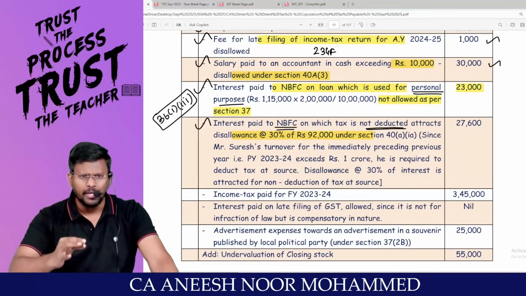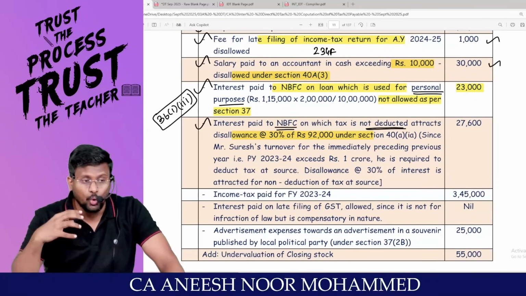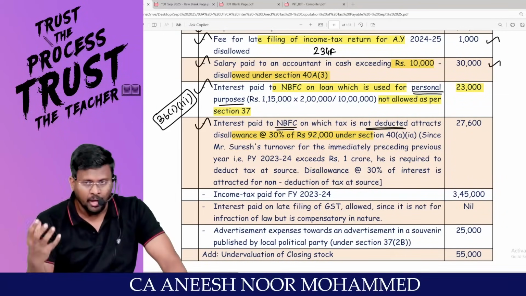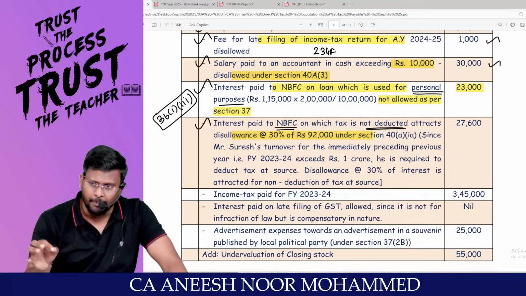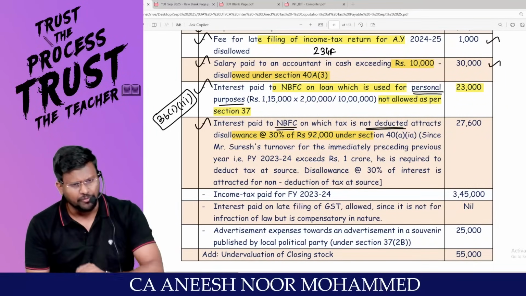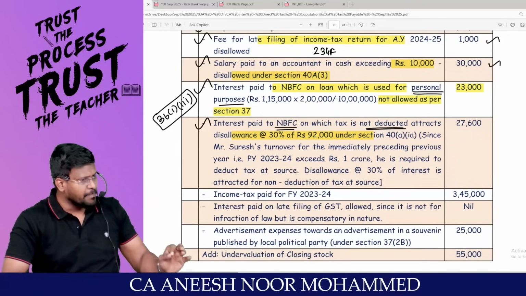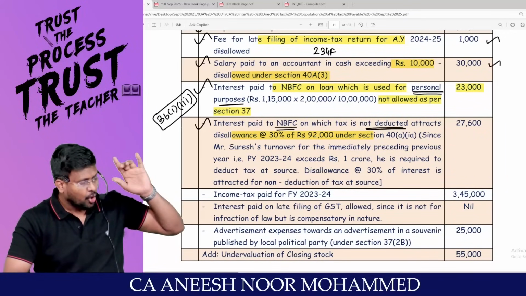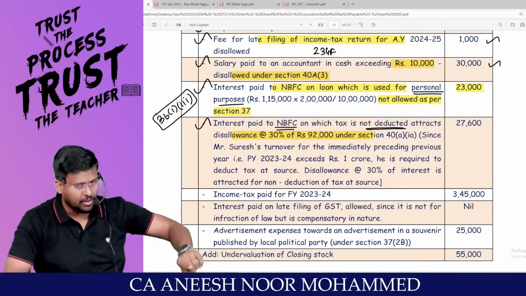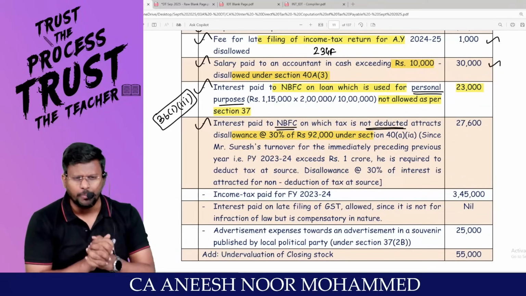30%. Sir, if I make any payment to a resident on which TDS is liable to be deducted, and no TDS has been deducted, or deducted TDS has not been paid to the credit of the Central Government, then 30% of the expense debited to the P&L account should be added back. If I make any payment to a non-resident on which TDS is liable to be deducted and no TDS has been deducted, 100% of the expense debited to the P&L account should be added back.